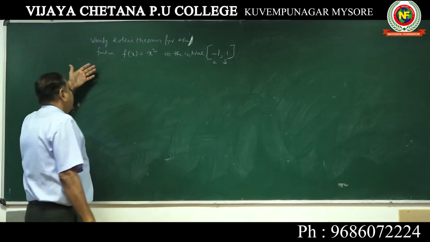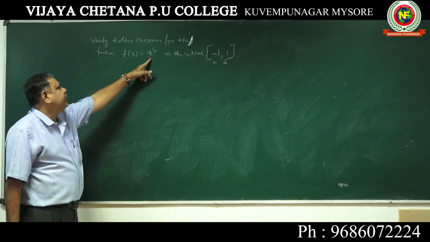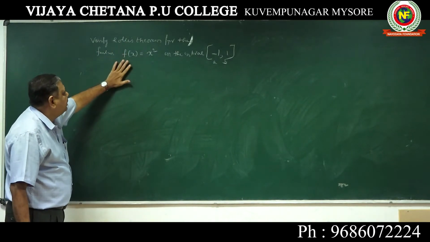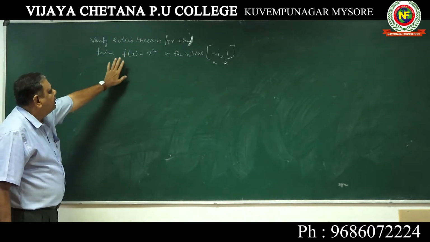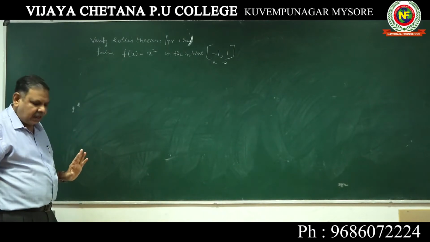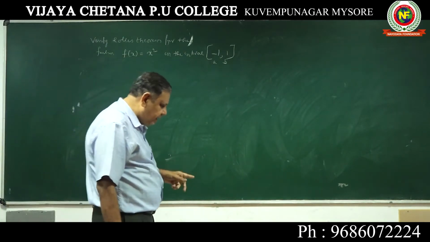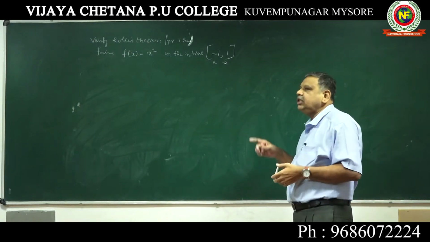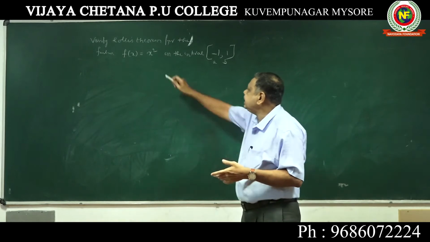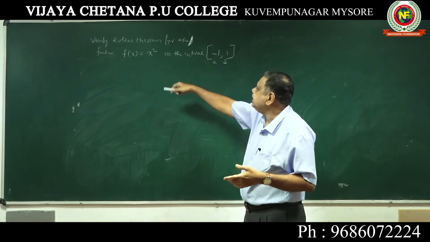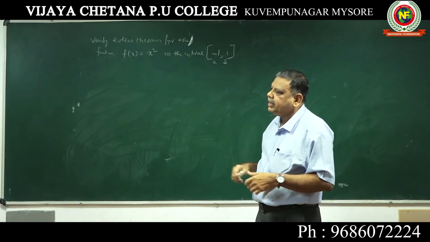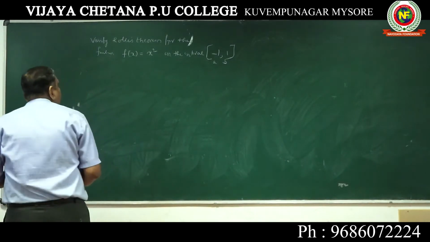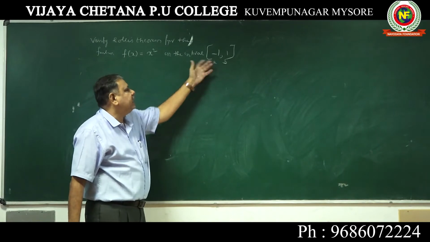I have given f of x. This is a polynomial function, so continuity and differentiability are there. Take f of a, f of 1 is 1 square, and f of b, f of minus 1, that is also minus 1 whole square, which is 1. So f of a equal to f of b, the third condition is satisfied. Go to the fourth condition, f dash x is 2x, f dash c is 2c, that should be equated to 0. 2c is equal to 0, c is equal to 0.